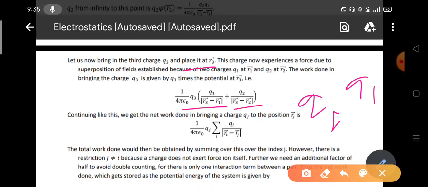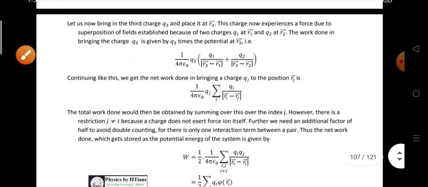So the work done will be 1 by 4 pi epsilon naught Q3 Q1 by R3 minus R1 plus 1 by 4 pi epsilon naught Q3 Q2 by R3 minus R2. So the new charge experiences a force due to the superposition of fields established by the two charges, Q1 at R1 and Q2 at R2.